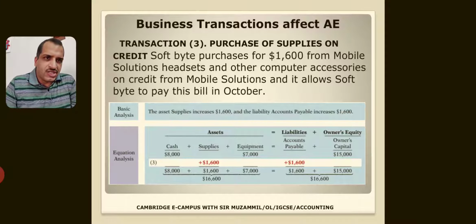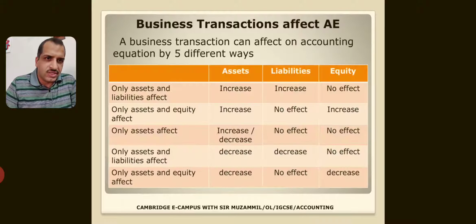Third transaction, purchase of supplies on credit. SoftBite purchased $1,600 of headsets and other computer accessories on credit from Mobile Solutions, and it allows SoftBite to pay this bill in October. So how will this affect the accounting equation? If you see on the asset side, supplies or inventory is increasing by 1600, and same on the other side, liability is also increasing by 1600. Same after this transaction, the accounting equation is balanced. Debit side, asset side is 16,600, and the liability and equity side is also 16,600.